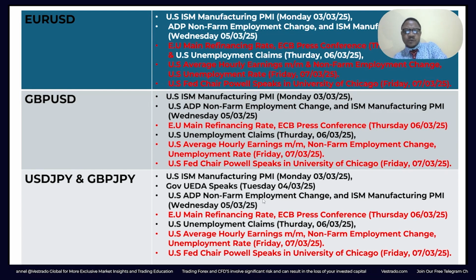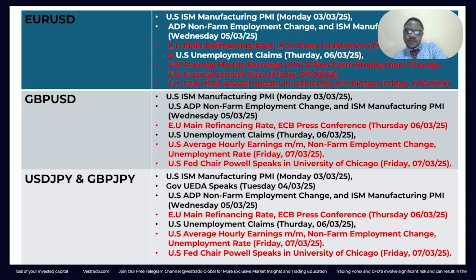The US ADP non-farm employment change is also expected to influence the pair, along with US ISM manufacturing PMI, EU minimum financing rate, and the ECB press conference, of course, due to correlations from the GBP USD. This is especially pertaining to the GBP JPY. Look out for that. Then US unemployment claims on Thursday, the US average hourly earnings and non-farm employment change and unemployment rate on Friday, and finally the speech of Fed Chair Powell at the University of Chicago on Friday are expected to influence these two. Again, you might wonder why GBP JPY: because of possible correlations from the GBP USD. So look out for that.